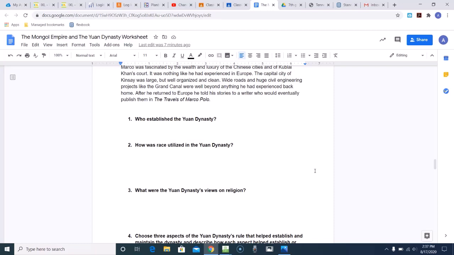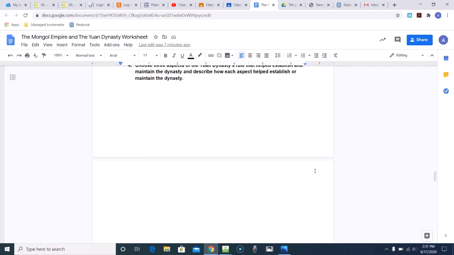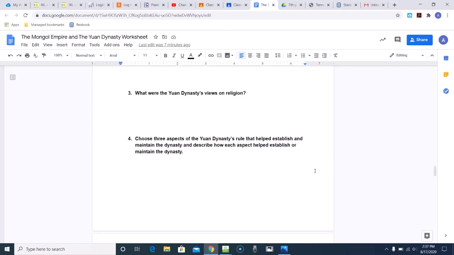Okay, choose 3 aspects of the Yuan dynasty's rule that helped establish and maintain the dynasty, and describe how each aspect helped establish or maintain the dynasty. So we're looking for 3 aspects of the Yuan dynasty's rule that helped establish and maintain that dynasty. How did they maintain themselves, and how did they get that established?